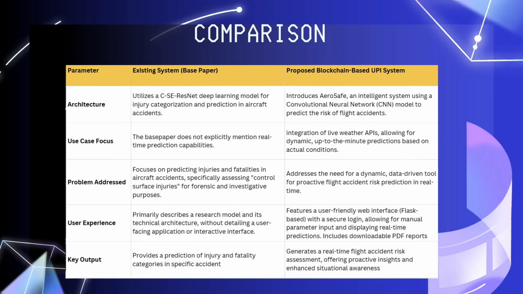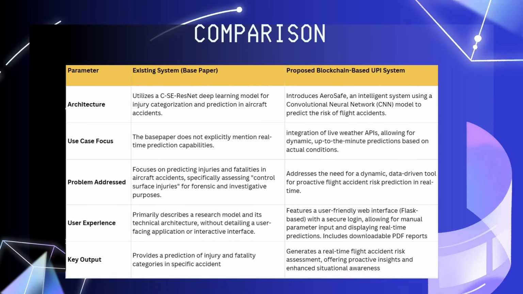So there is a difference. The existing system is not useful for real-time application; it's designed for research purposes only. But our proposed system is a real-time one. It uses weather APIs and real dynamic data, and it will predict in real time. The existing system completely focused on injuries and casualties, but the proposed system focuses on the accident and risk ratio. The existing system is not real-time, so you can't expect any user interface. It's completely a research model, with the algorithm only.